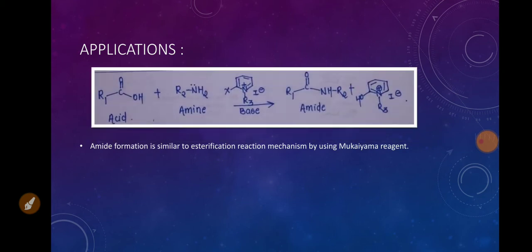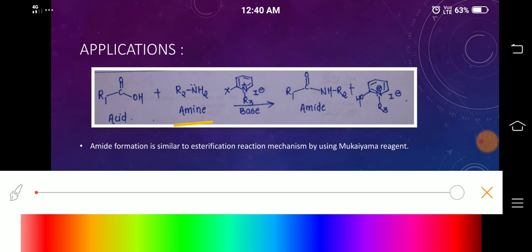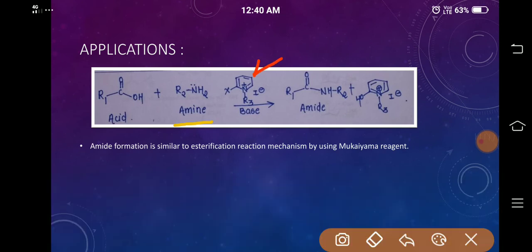It involves use of an amine instead of an alcohol, with the Mukaiyama reagent and a base. So, removal of one proton from the amine and removal of the hydroxy group leads to the formation of an amide as the product.